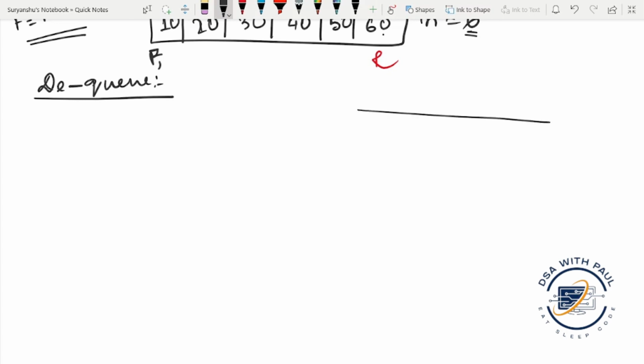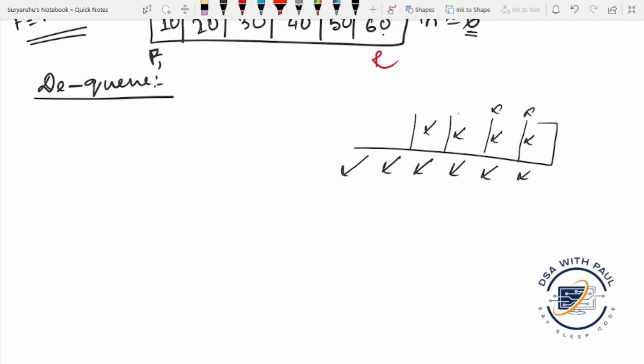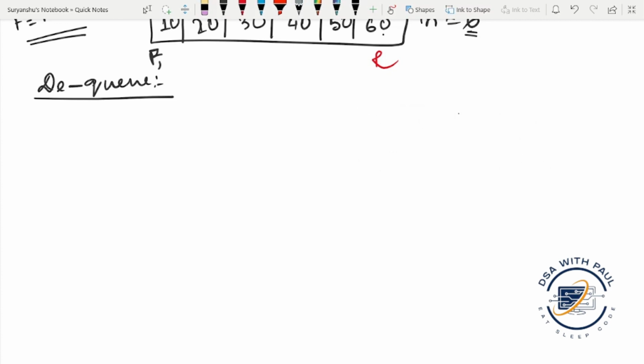In a queue, the data will always be inserted from this end, and deleted from this end. That means the data will be deleted from this end and inserted from here, this way. Okay.